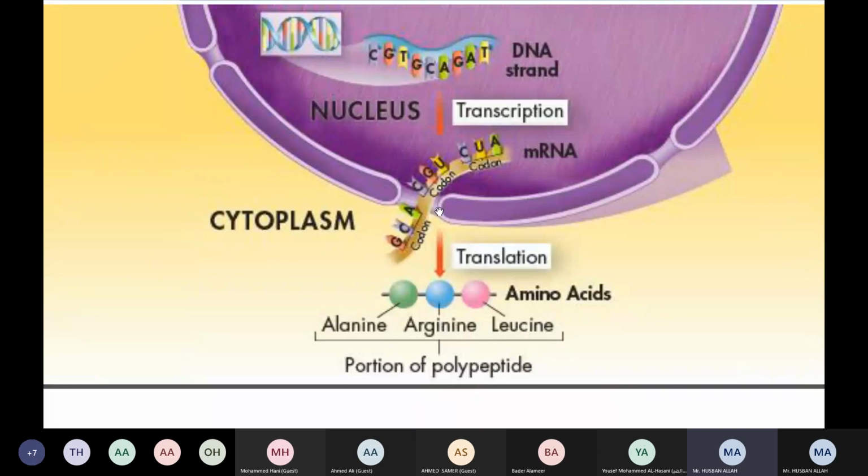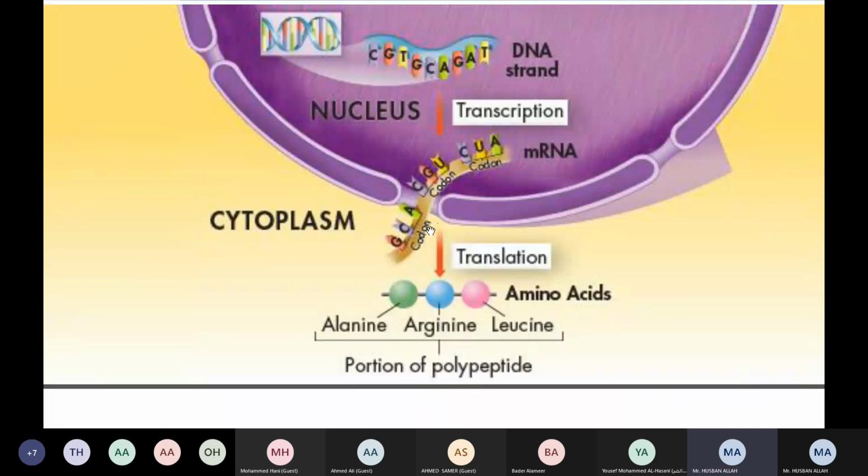So when it comes out from the nucleus, the topic we studied today, the ribosome will read it, and the ribosome will give a message to transfer RNA to bring the specific amino acid and attach it on the polypeptide chain, right? And when the stopping codon reaches, it will terminate the protein synthesis, and it will release messenger RNA and release the protein.